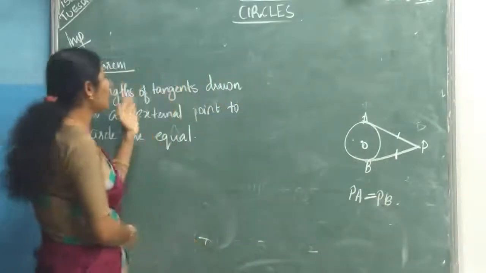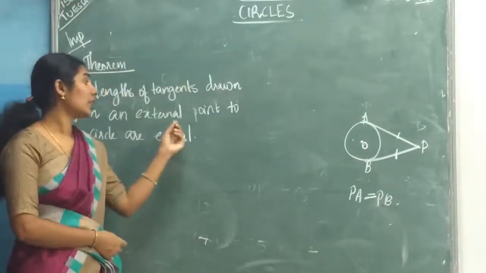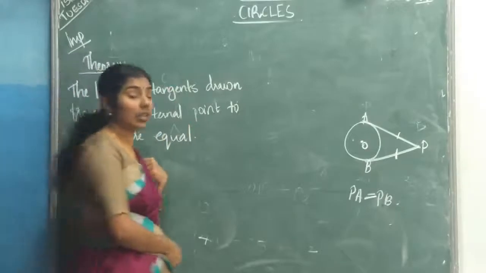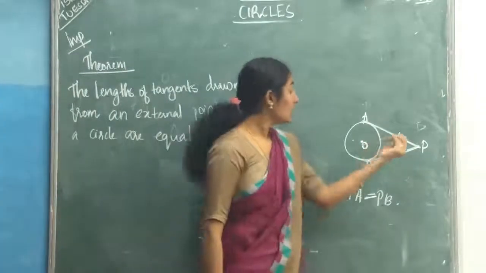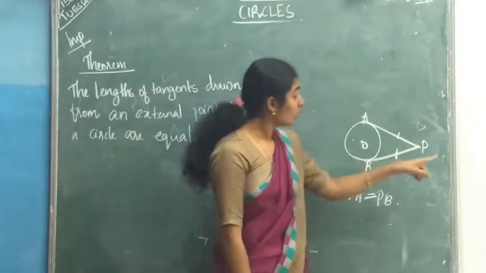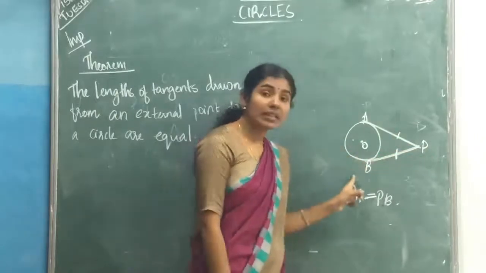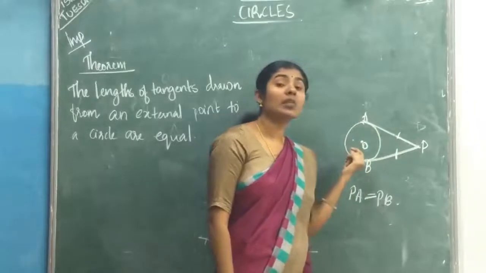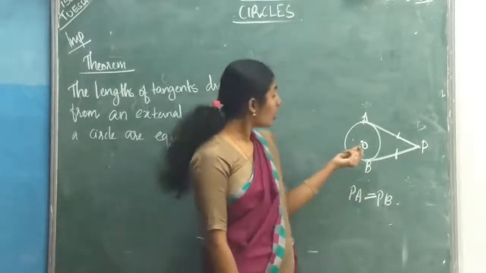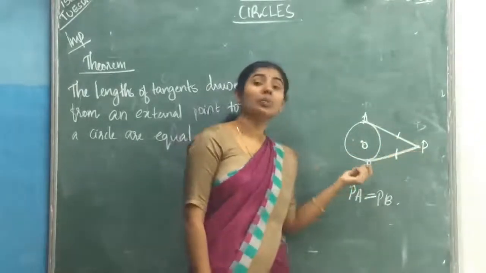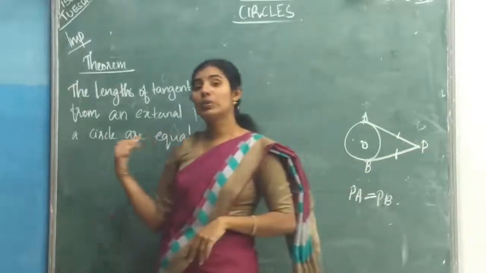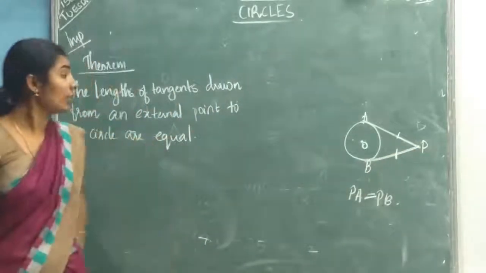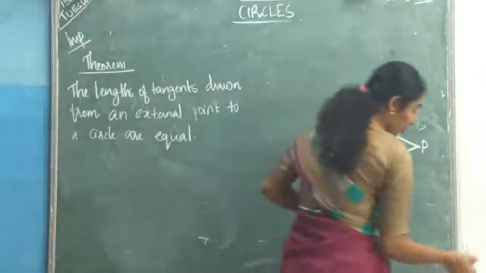The lengths of tangents drawn from an external point to a circle are equal. Given one circle, P is an external point. Through this point, draw two tangents. Then we can say these two tangents are equal, or PA equals PB. So, we want to prove this statement. How to prove that? I will explain that now.